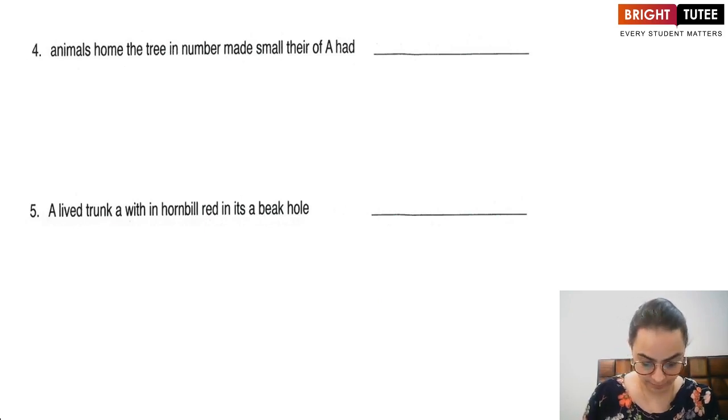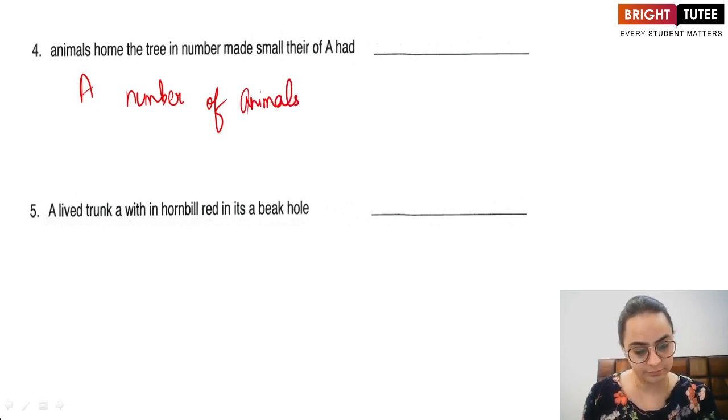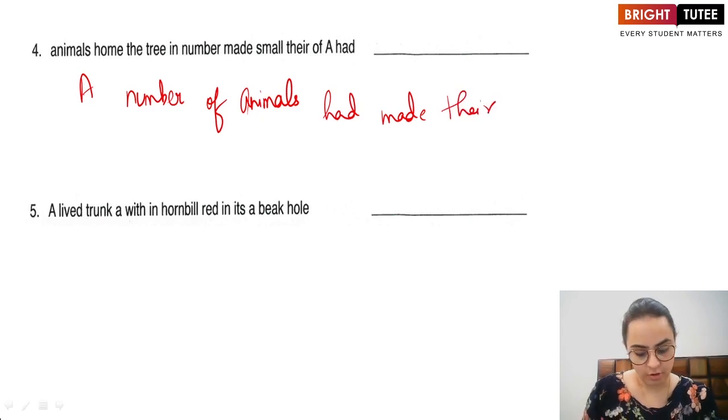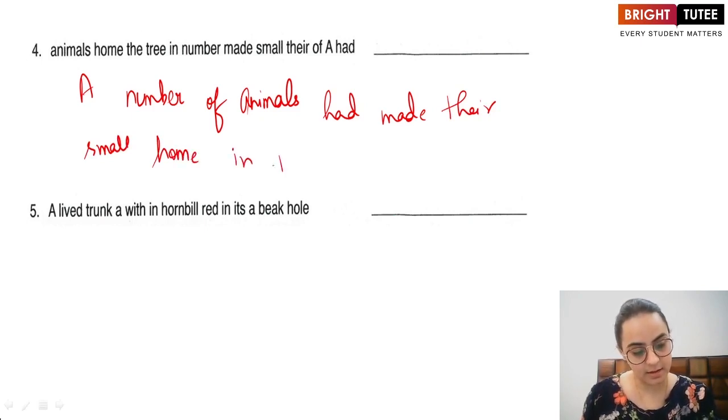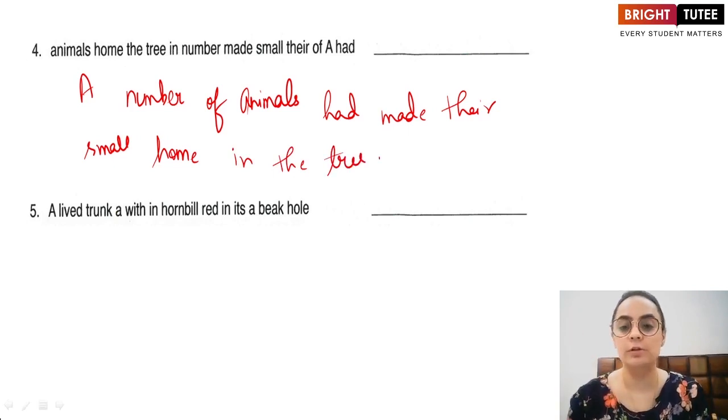So, a number of animals had made their small home in the tree. So like this, you are going to solve the rest of the sentences as well.